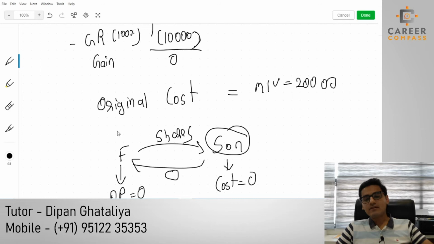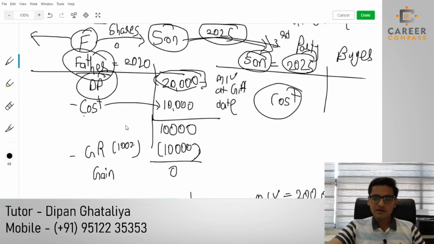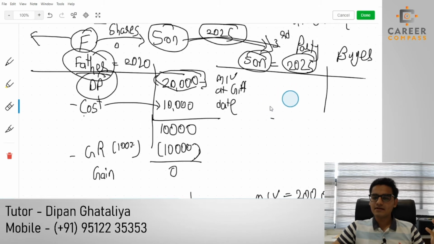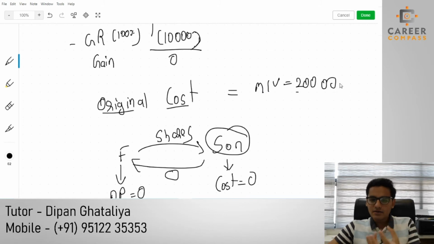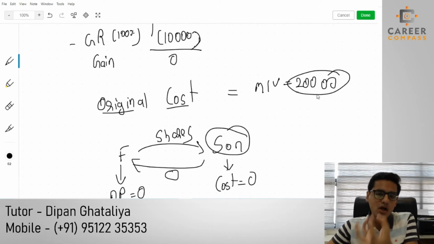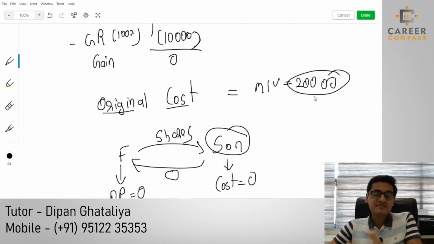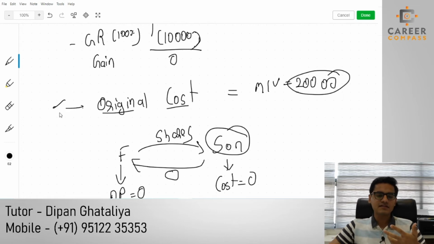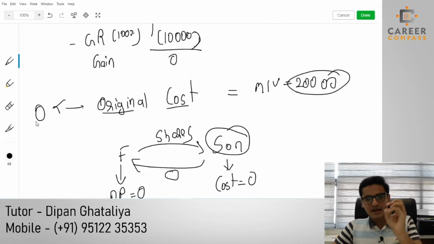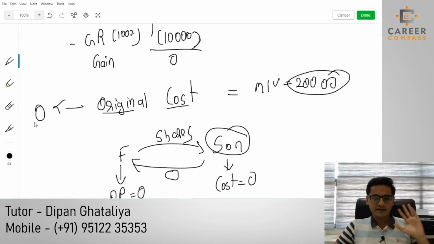Yes, so now let's come back to our gift relief, students. But over here I cannot directly write the cost amount of 20,000, because we have to write the base cost. So we were calculating the base cost. For that, we now have the original cost of 20,000. I know this 20,000 is not the actual original cost, it's the market value, but still we can't do anything. We have to take the 20,000. I know that the son's original acquisition cost was 0, but still we have to write it.